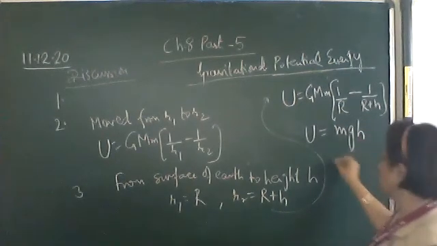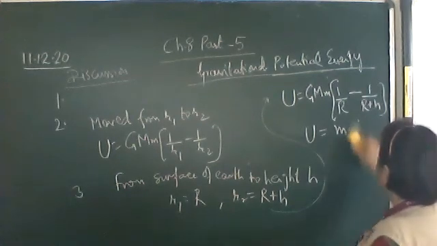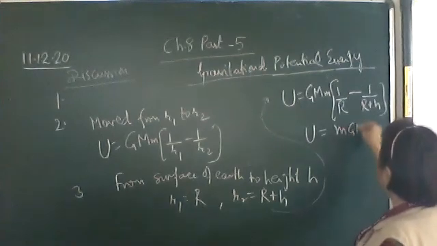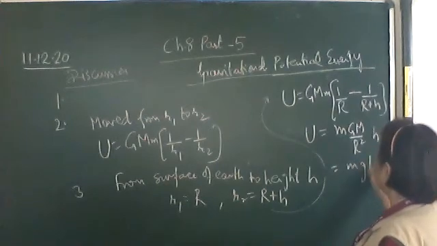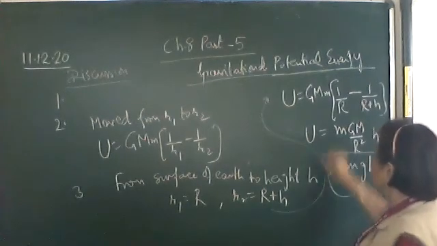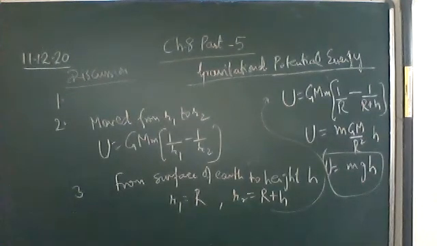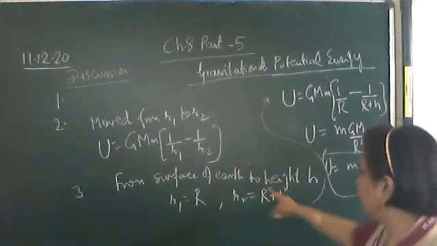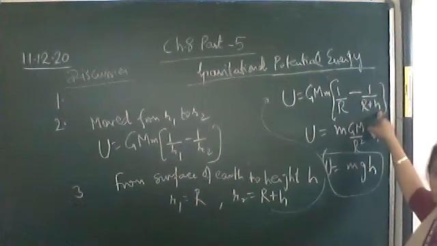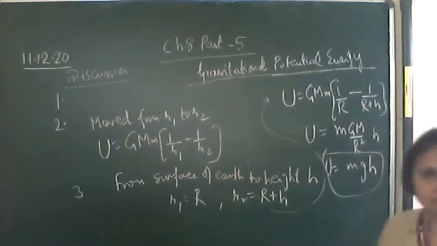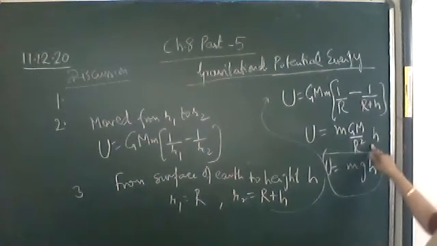This g will be equal to GM upon R square. Or you can write it like this: m times GM upon R square into h, which can be written as mgh. So you get the same expression which we have studied in work, energy and power, if the body is lifted from the surface of the earth to height h. The other steps we are omitting, no need to do them. You will get this expression.